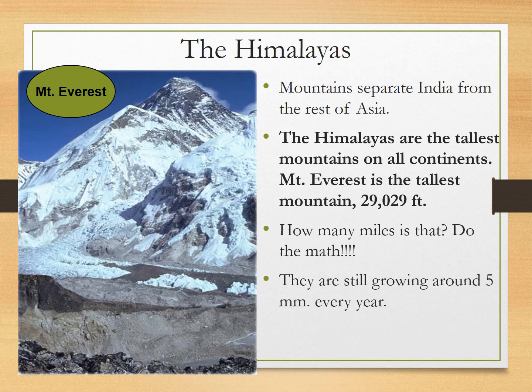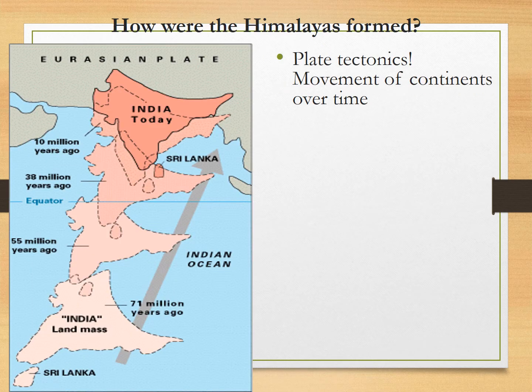Okay. And the Himalayas are cool because they're still growing every year. They're moving about 0.5 millimeters, which is like half a centimeter, I believe is the height they're growing every year. And how are these Himalayas formed? Hopefully, you guys remember learning about this in your science classes before and in social studies. Plate tectonics, okay, which is the movement of continental plates over time.